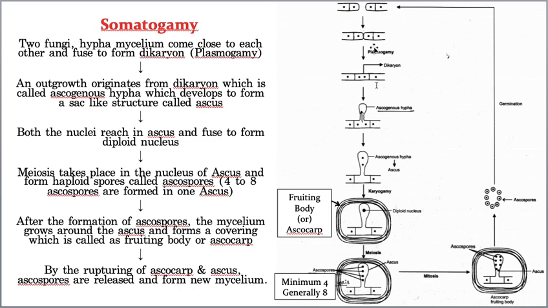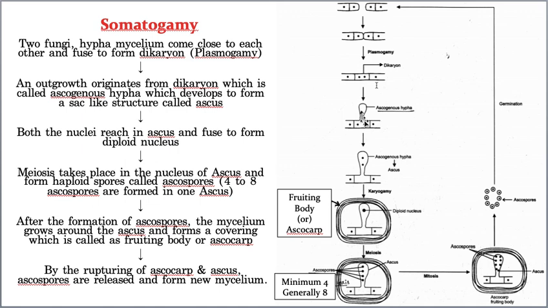Now they come close. See, they came close, and the two cells of adjacent mycelium, sorry, adjacent hyphae, undergo plasmogamy. What is the meaning of plasmogamy? Fusion of the protoplasm is called plasmogamy, which results in the formation of two nuclei present in the same cell, and that stage is called the dikaryon stage. Hope you understood now. Now the dikaryon cell produces a special sac-like structure that is called the ascus.